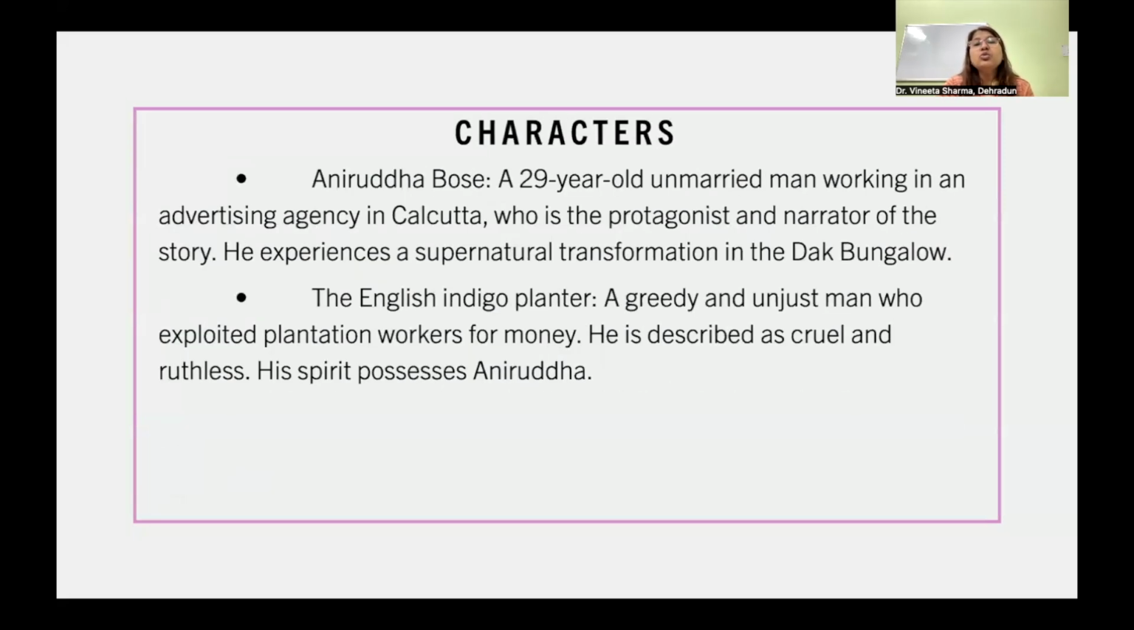Now, characters here, two characters only are there in the story. One is Aniruddha Bose, who is a 29-year-old unmarried man working in an advertising agency in Calcutta, who is the protagonist and narrator of the story. He experiences a supernatural transformation in the dark bungalow. And next is the English indigo planter, a greedy and unjust man who exploited plantation workers for money. He is described as cruel and ruthless. His spirit possesses Aniruddha.